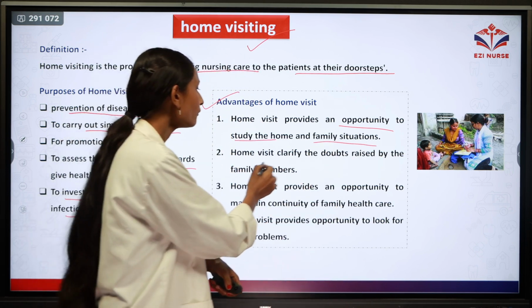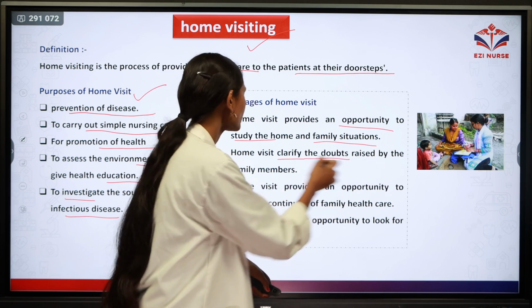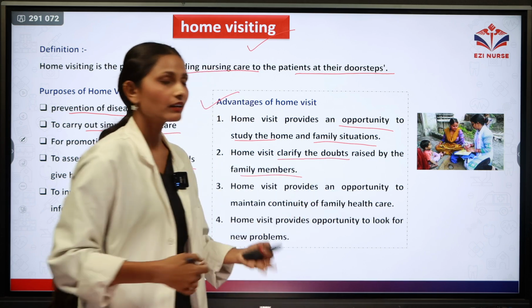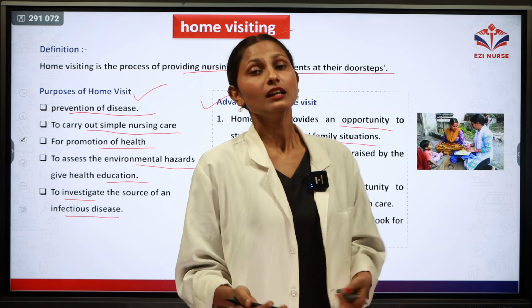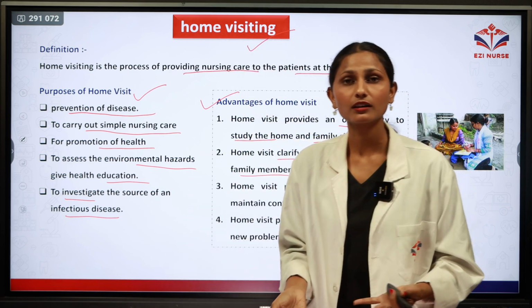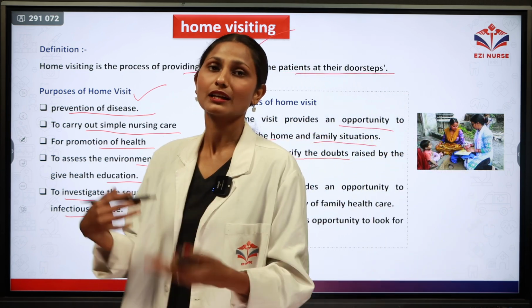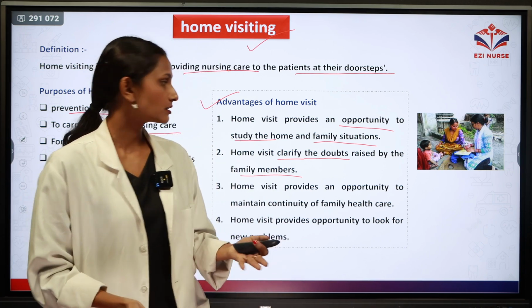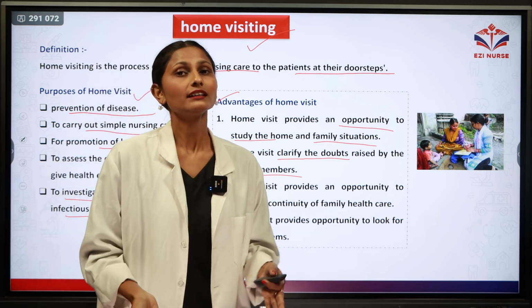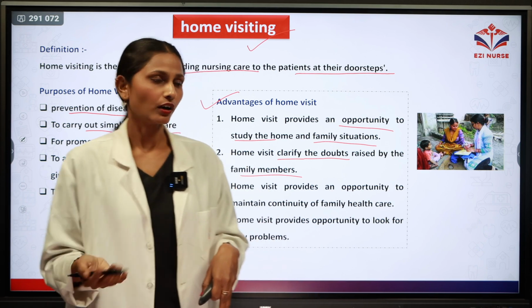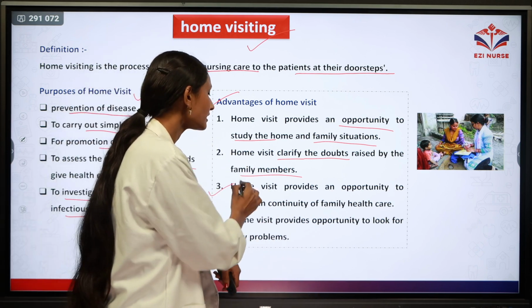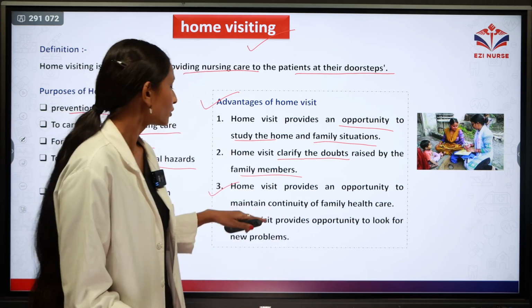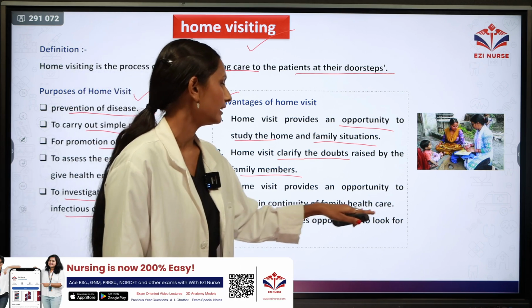Next one is home visit clarifies the doubts raised by the family members. Whatever doubts the family members have, they can easily ask the health worker and solve their problems. They can ask their doubts and misconceptions to the health worker so that they get easily solved.